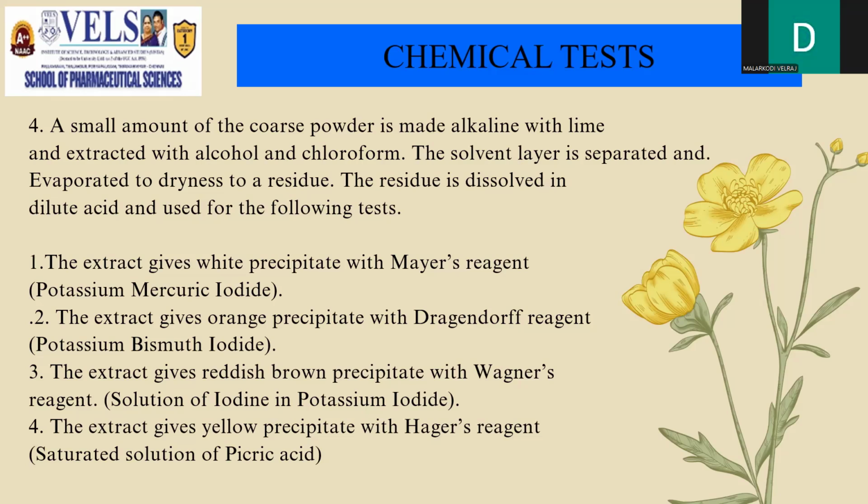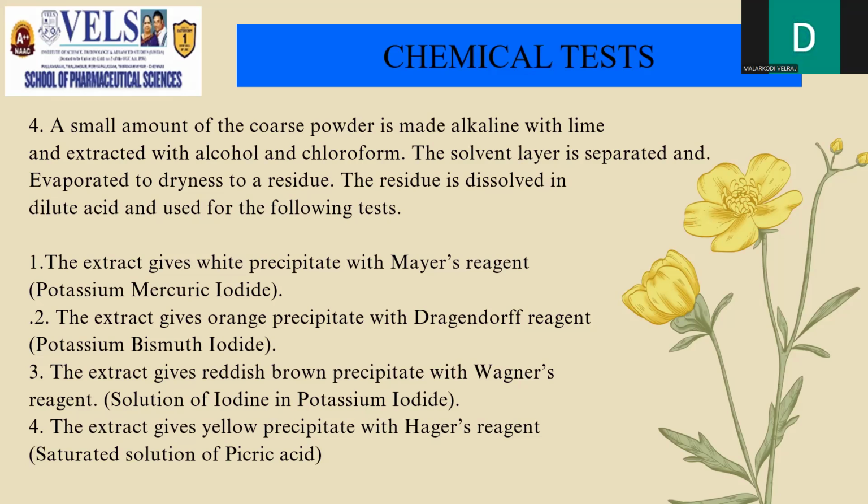The next reagent is Dragendorff's reagent. The chemical name is potassium bismuth iodide, which gives an orange red precipitate with the extract. Next test is Wagner's test. The solution of iodine in potassium iodide is called Wagner's reagent, and the extract gives a reddish brown precipitate with Wagner's reagent. The last test is Hager's reagent, a saturated solution of picric acid. When Hager's reagent is added to the extract, it gives a yellow precipitate for alkaloids.